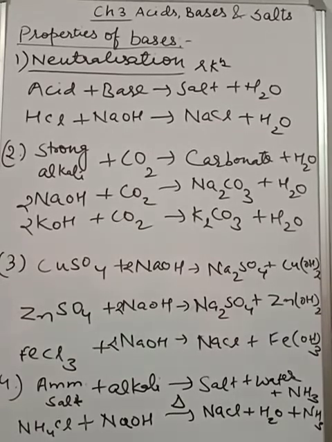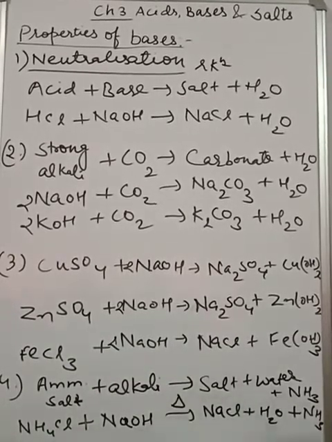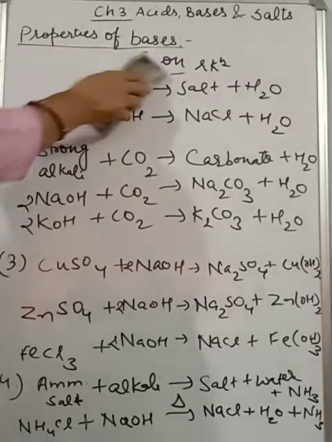Now students, the next topic is the chemical properties of bases. According to your syllabus, mainly these four are the main properties of bases. The rest of the properties we can do in higher classes, so leave it up to here only. Now we are going to discuss how the basicity or acidity, or you can say acidity and alkalinity, of any solution can be measured accurately. Because with the help of indicators, we can find out the nature of the given substance, either acidic or basic in nature.